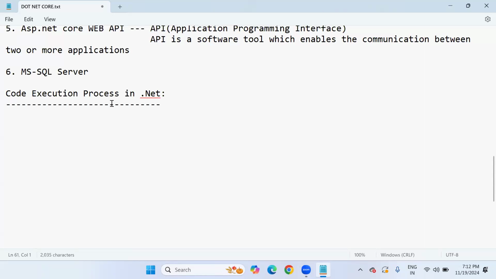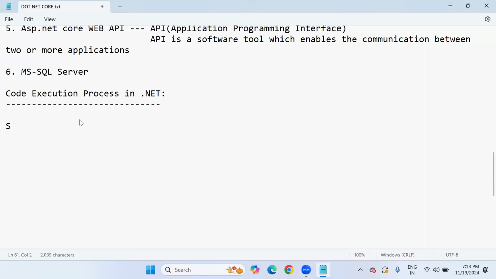So when we write code in C#.NET or any programming language of .NET, how is the code going to be executed? Generally, as a programmer, we write the code and hit the run button, and automatically we see the output in the output window. But you must know what happens internally, how the code is executed. You must know that step-by-step mechanism. So that's what I'm explaining here.